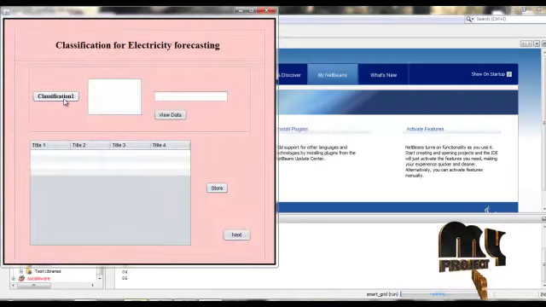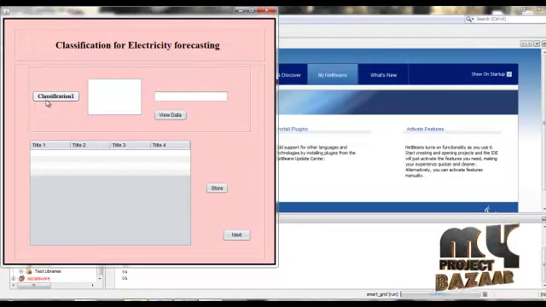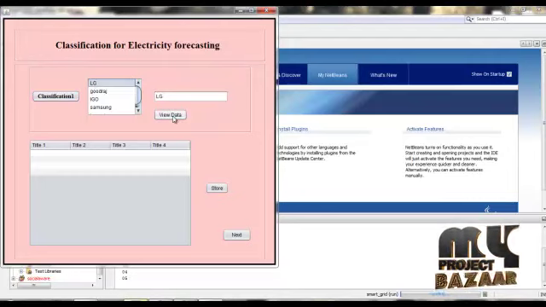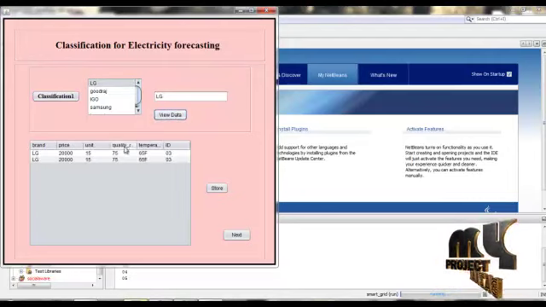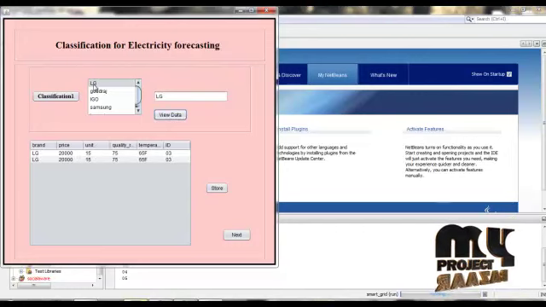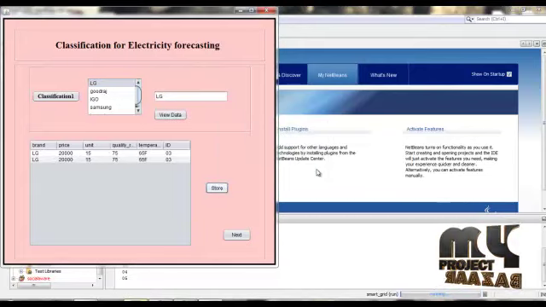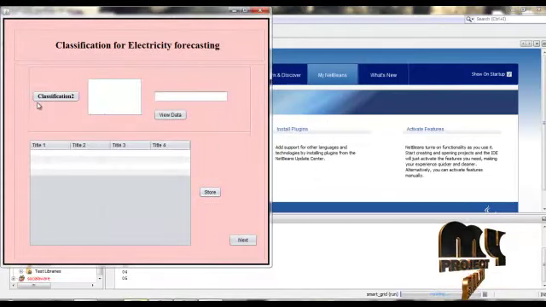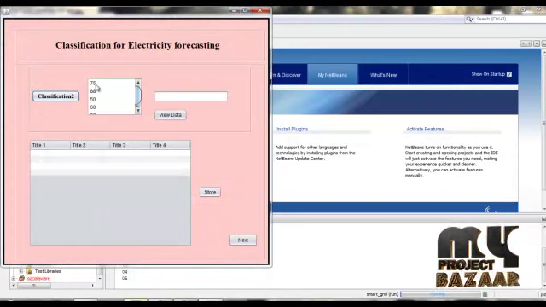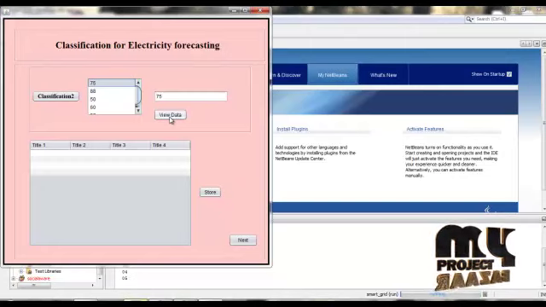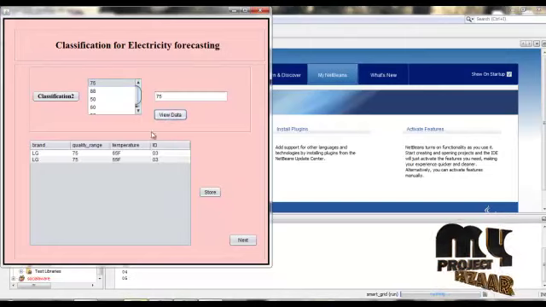Next, in that we are performing classification. Click classification 1, select any brand, click view data. It will display based on the LG brand. It will display the output. Then store, the value will be stored in the database. Then next, classification level 2, click any quality range value, view data.